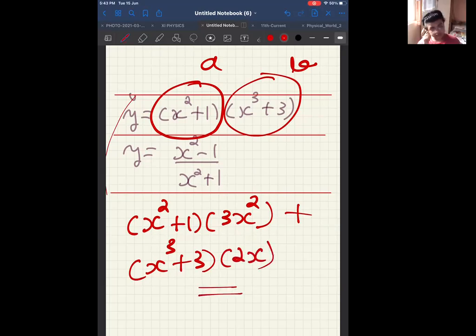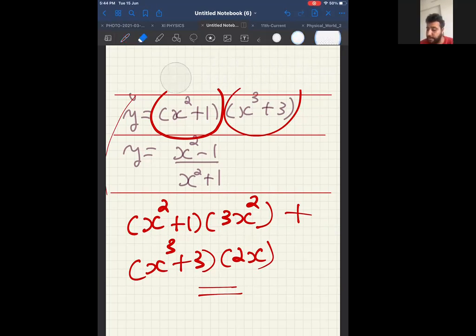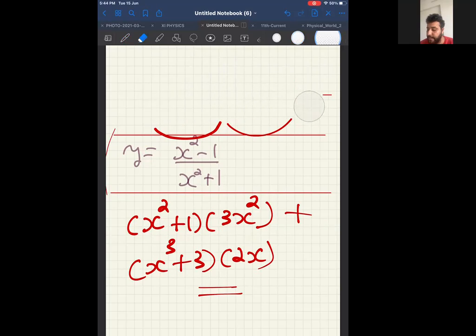Getting it? This is the product rule, a direct application of the product rule. Okay. Therefore, this also I can take out.